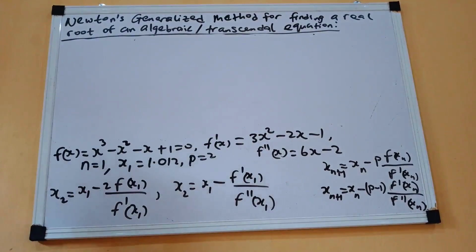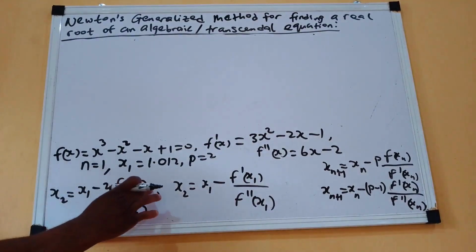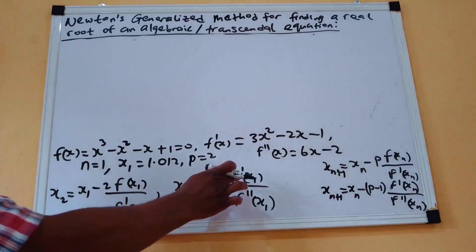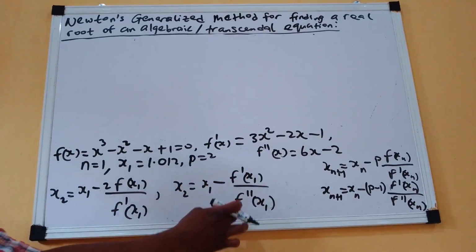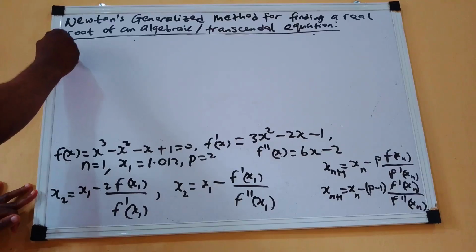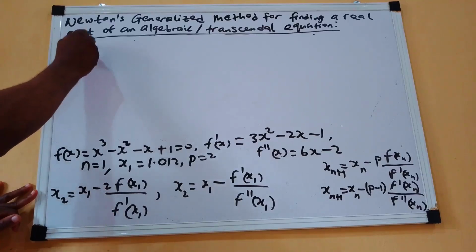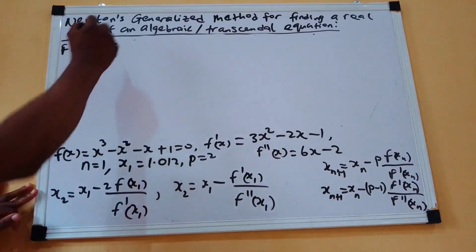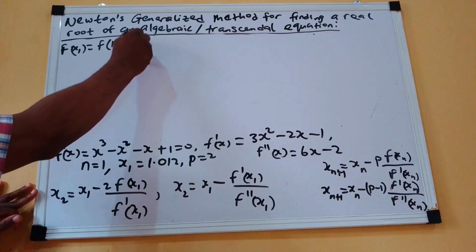So coming here now, of course, we need f of x1 here, we need f prime of x1 here. Of course, we also need f prime of x1 here, and f prime of x1 here. So let us take f of x1, which will now be equal to f of 1.012.